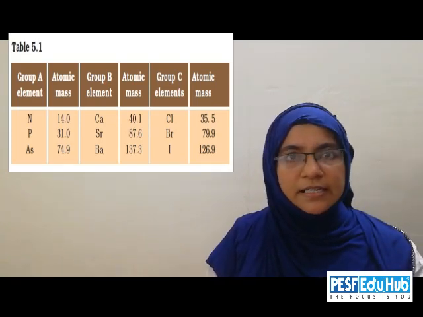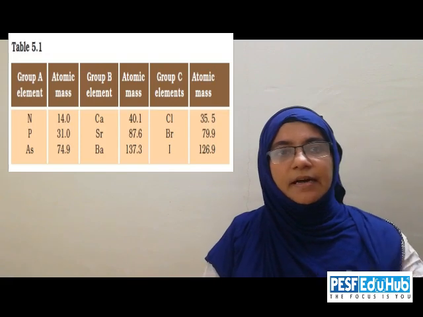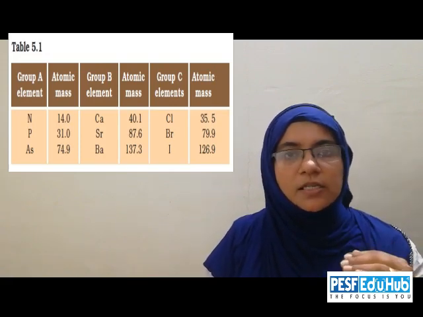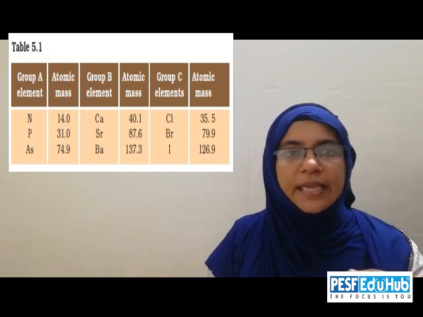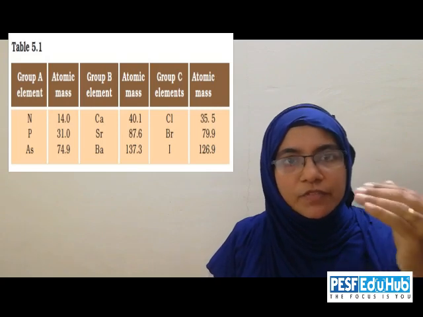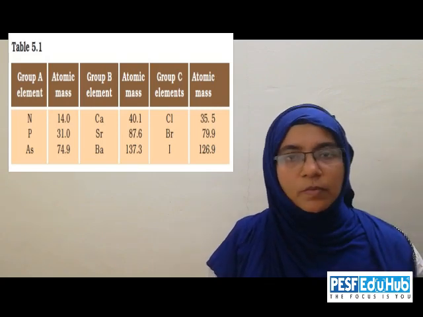We have already studied that in Dobereiner's triads, the atomic mass of the middle element would be equal to the average of the sum of the atomic masses of the other 2 elements in that group.